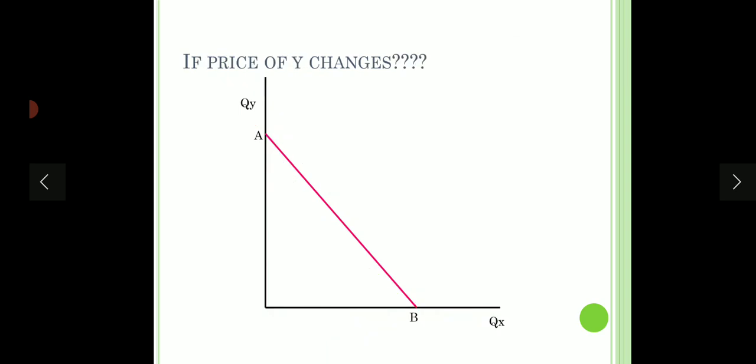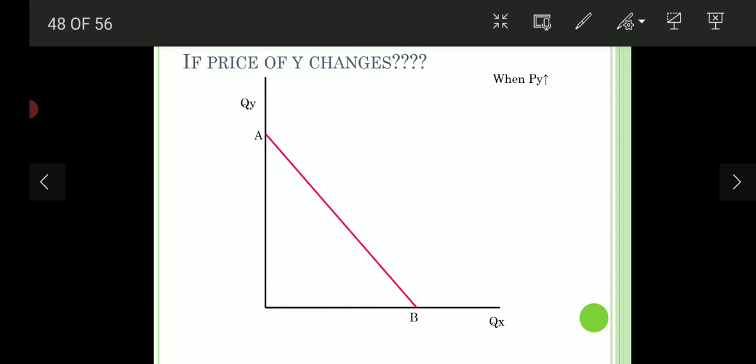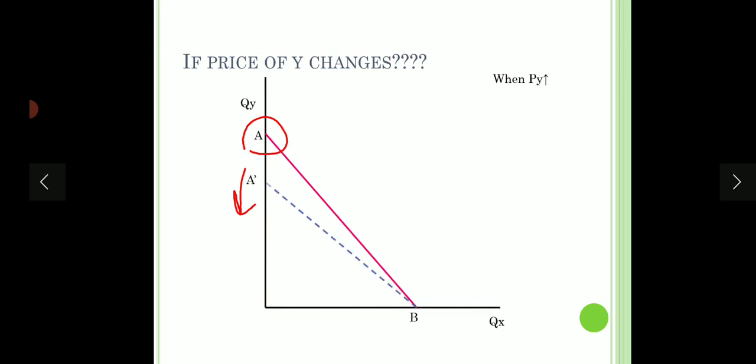Similar is the case when the price of Y changes. Now, let's say Y has become expensive. Since Y has become expensive, of course, the consumer will be able to buy less quantity now. So we can see the budget line will move inwards.